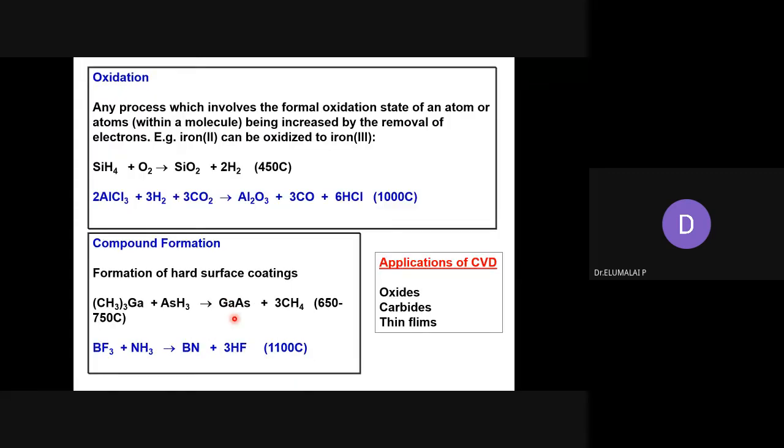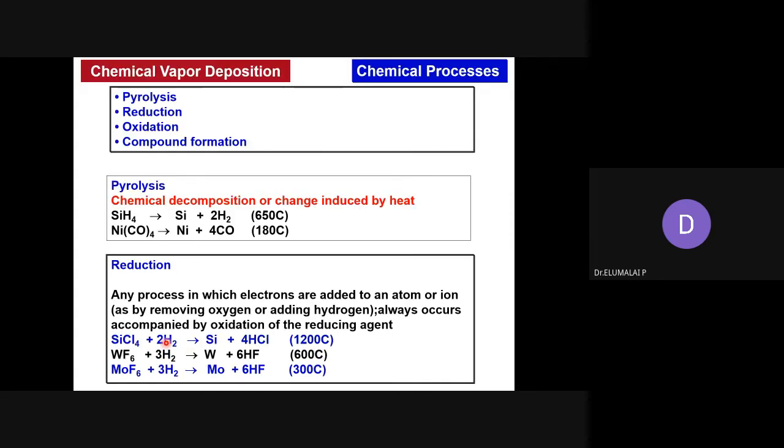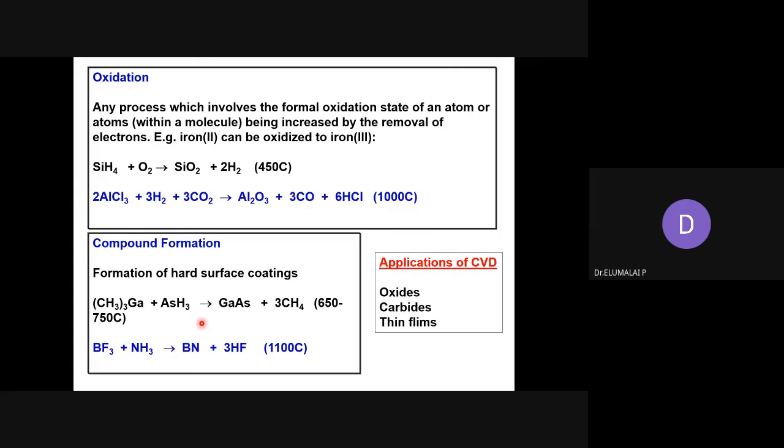It is also possible to conduct the oxidation reaction where, instead of metals, you will get oxide thin films, because there is an involvement of oxygen in oxidation. In the reduction, involvement of hydrogen. In the oxidation, involvement of oxygen. So from this precursor, you are going to get SiO2 thin film. From this precursor, under this condition, you are going to get aluminum oxide.